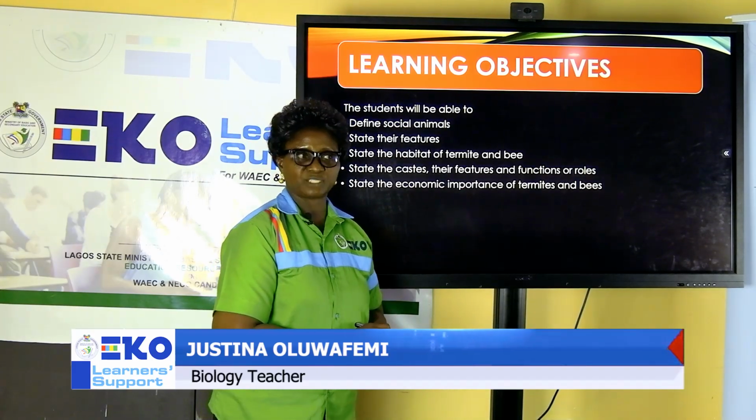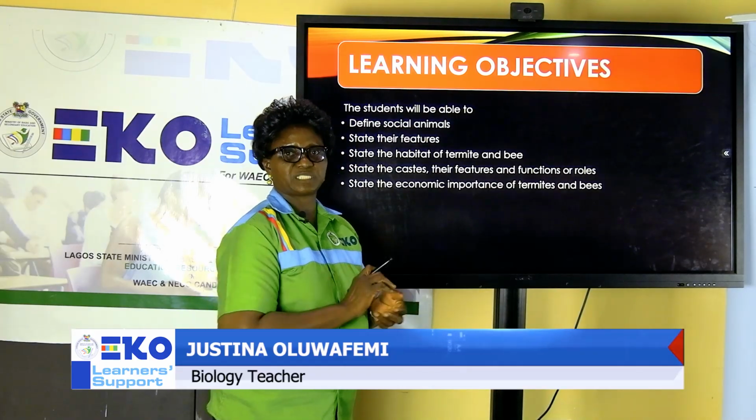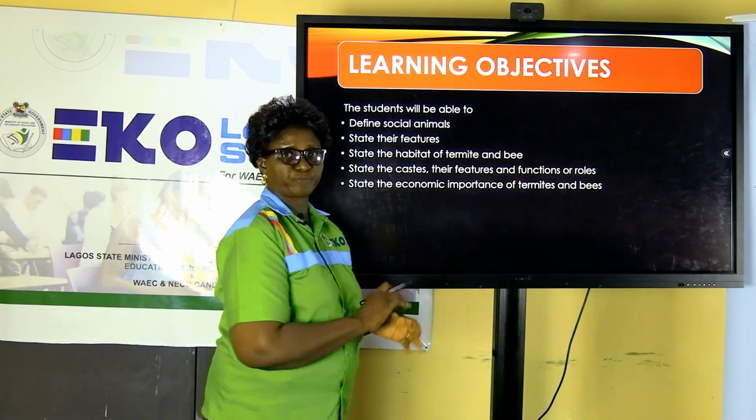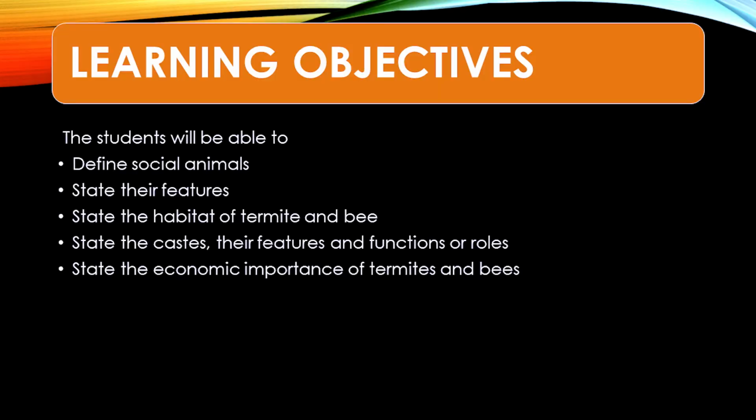You should be able to state the features of the different organisms that we'll be focusing on. You will be expected to state the habitat of one, a termite, and the second one, a honeybee.